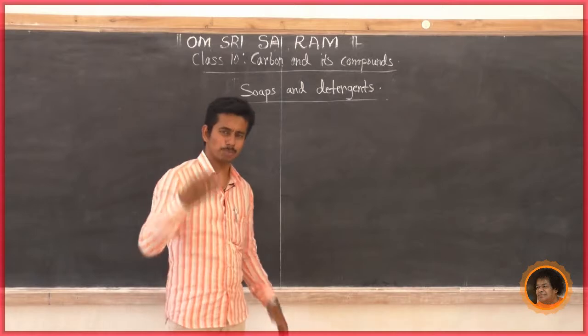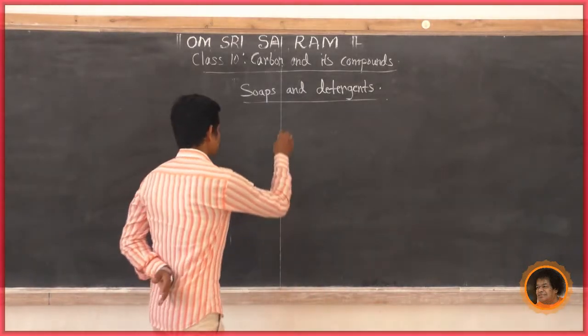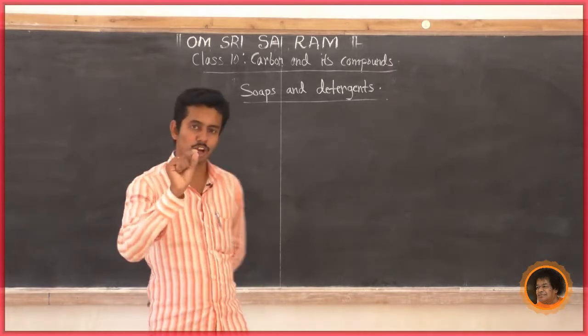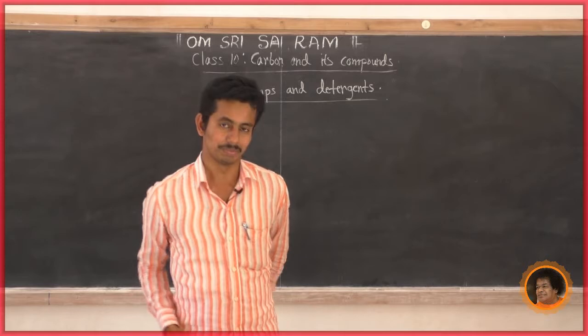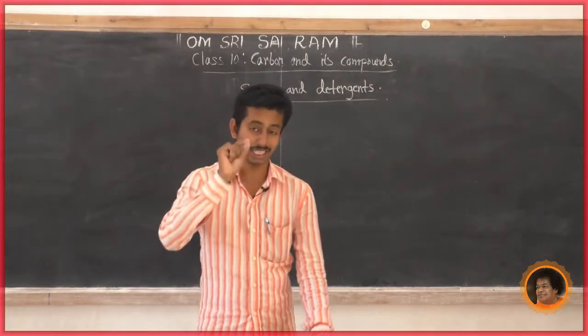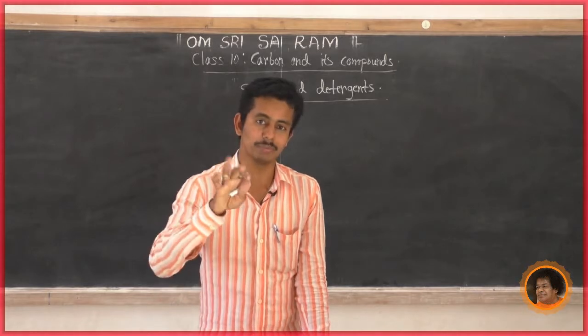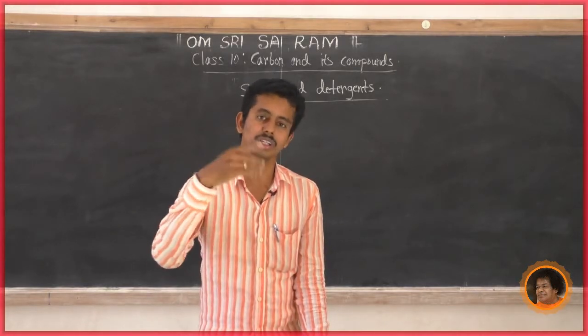Now how does soap behave as a cleaning agent? Because soap is a salt of sodium or of potassium. Examples of soap are sodium oleate and sodium palmitate.